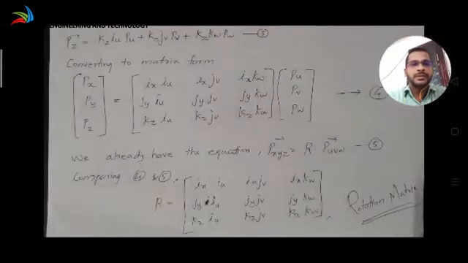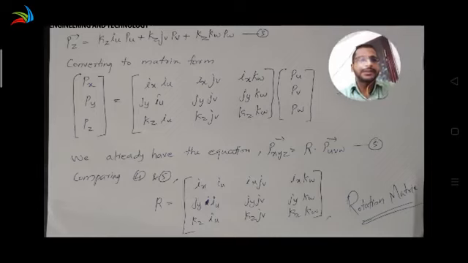So by comparing equations 4 and 5, matrix Px, Py, Pz is the vector Pxyz, and similarly the matrix Pu, Pv, Pw is the vector Puvw. So comparing, we get R is equal to the matrix ix iu, ix jv, ix kw, jy iu, jy jv, jy kw, kz iu, kz jv, kz kw. This is the expression for the rotational matrix.